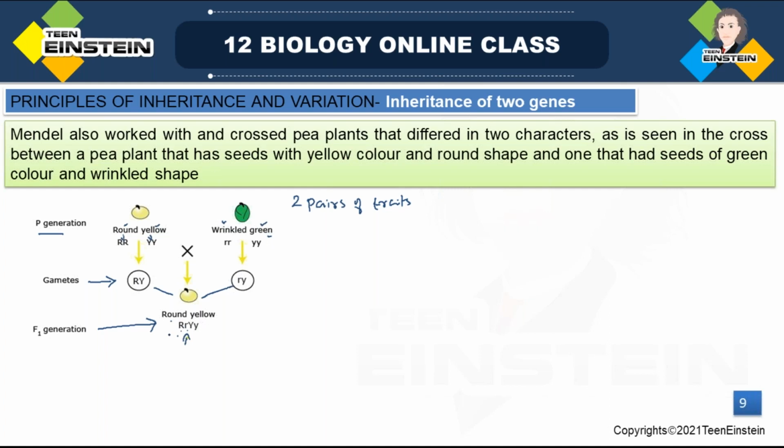So the result of this was also similar to the monohybrid cross. From this you can make out the result is similar to the monohybrid cross. The dominant allele is getting expressed. Right, it is exactly like the monohybrid result.